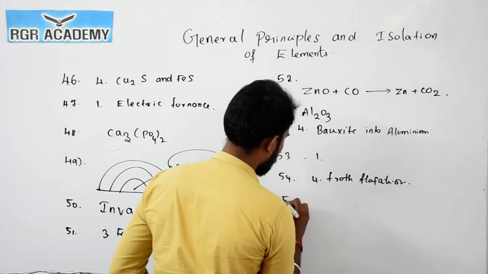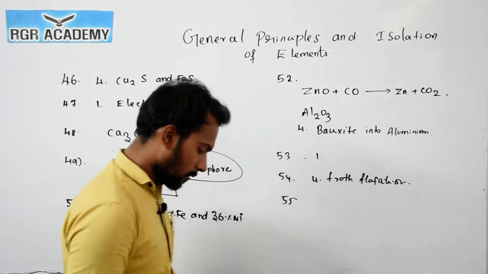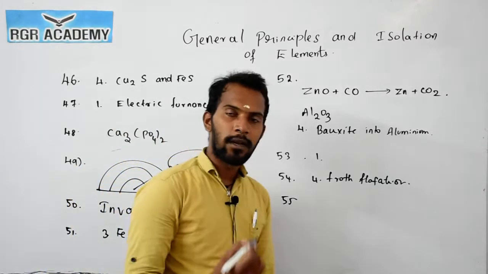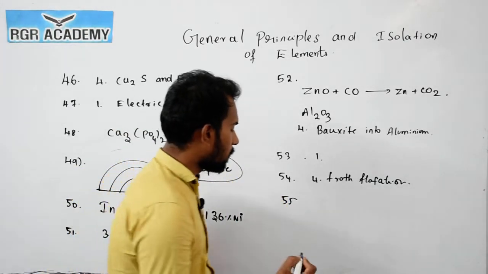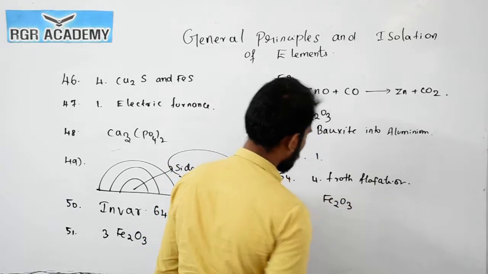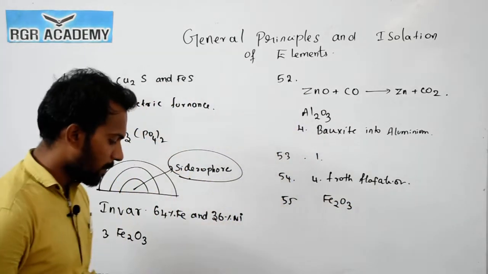Now question number 55. The formula for hematite. Hematite is an ore of iron. The formula is Fe2O3. It's called hematite.